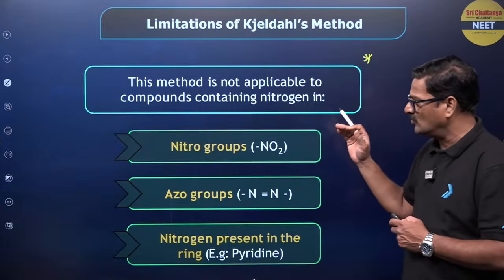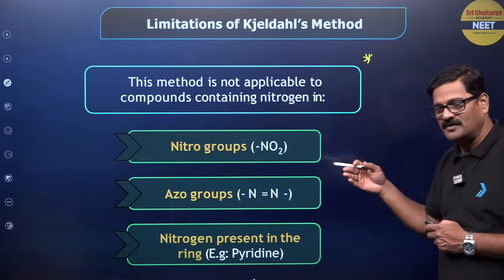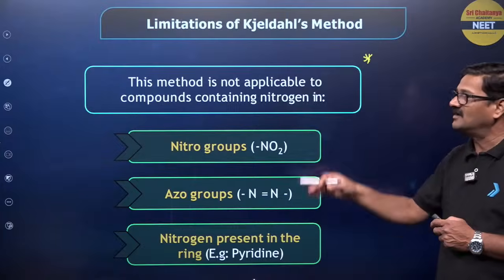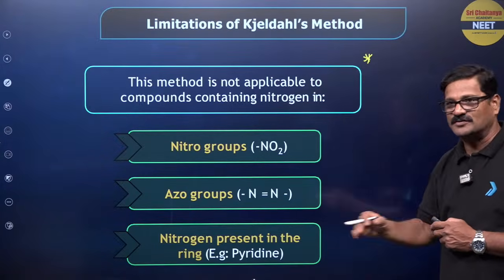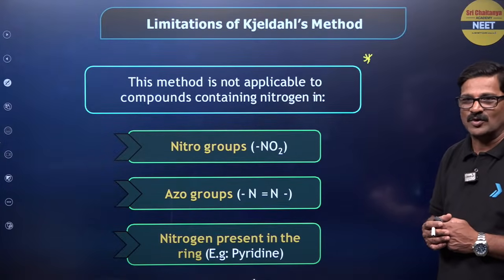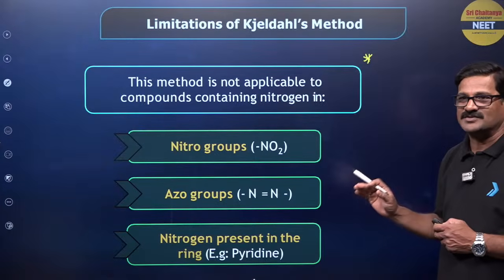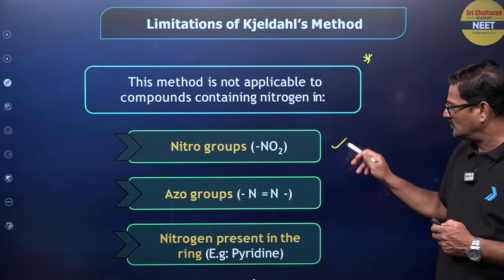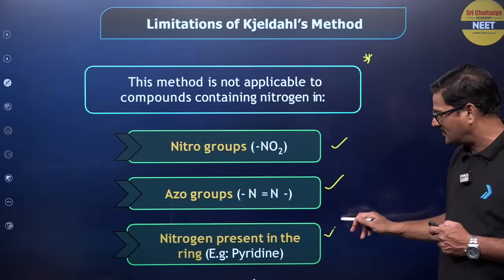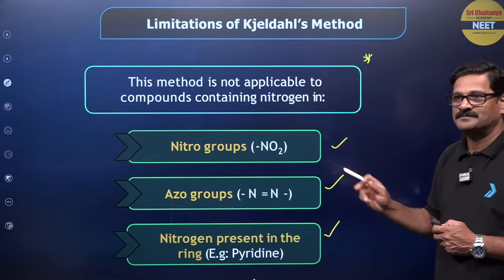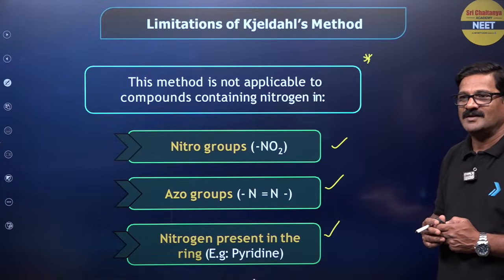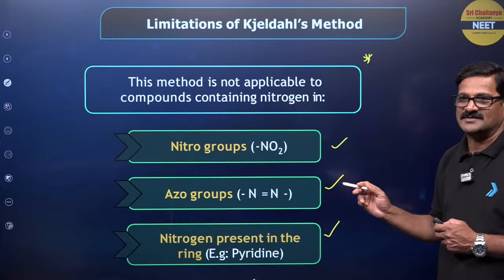Any nitro group, azo group, or nitrogen present within the ring. This is the limitation of the Kjeldahl method. So you can catch MCQs like this, right? You can do MCQs based on this.